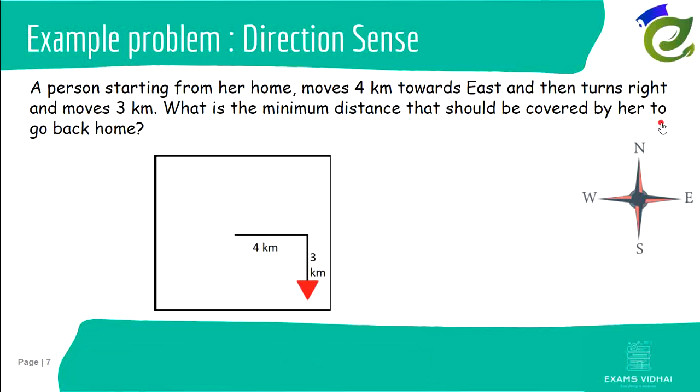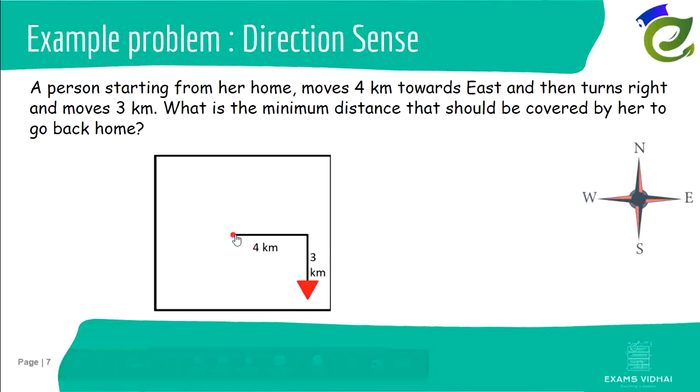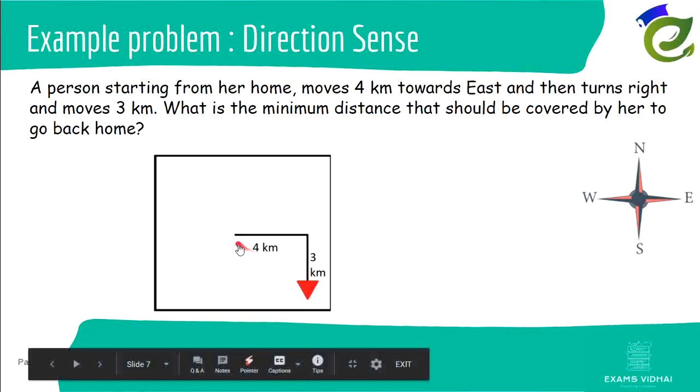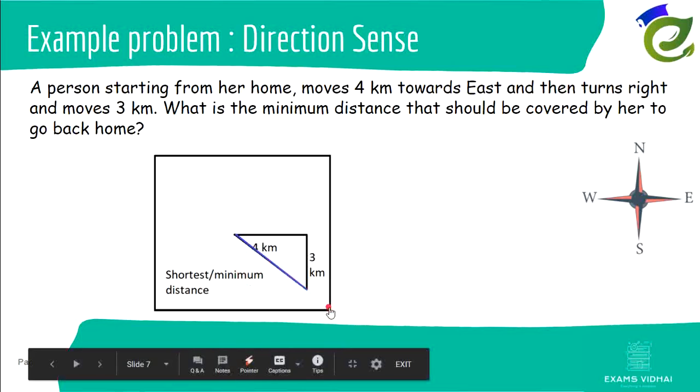This is a very important point. Whenever someone asks you a minimum distance between 2 points, the minimum distance will be a straight line between the starting point and the ending point. Now the person is here, and this is our starting point, and we want to find out the minimum distance. So the minimum distance will be a straight line from this point to this point. So this will be the shortest or minimum distance always.